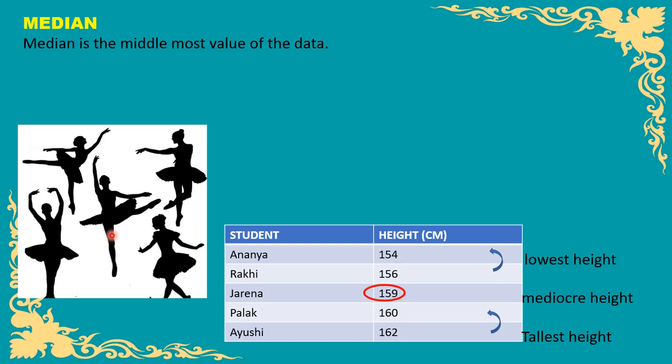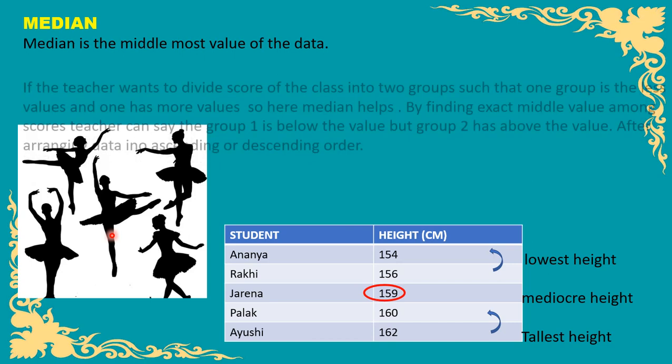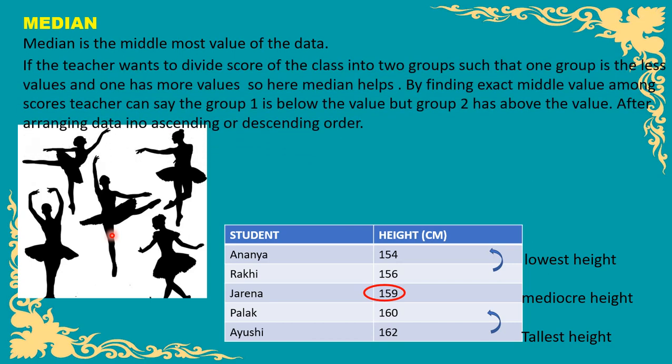First we have to arrange the data in ascending or descending order, then only we can find out the middlemost value. So let us take an example. If the teacher wants to divide the scores of the class into two groups such that one group has the lesser values and one has the more values, here the median will help by finding the exact middle value among the scores. The teacher can say group 1 is below the value and group 2 is above the value.